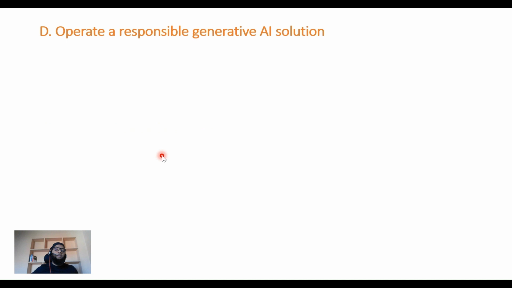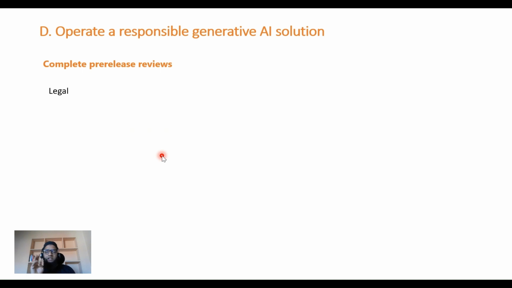Now, how to operate a responsible generative AI solution? Now you have developed a generative AI solution. You have identified, you have measured, and you have applied the safety mechanism for mitigation. Now let's see how to operate. Once you have developed a solution, how do you operate it? Now, complete pre-release reviews. So before you release your generative AI solution to the broader audience, you need to check certain things. That's what I mean by pre-release reviews.